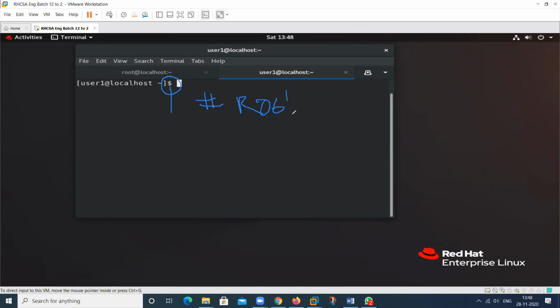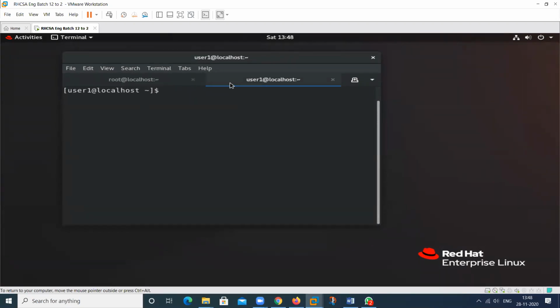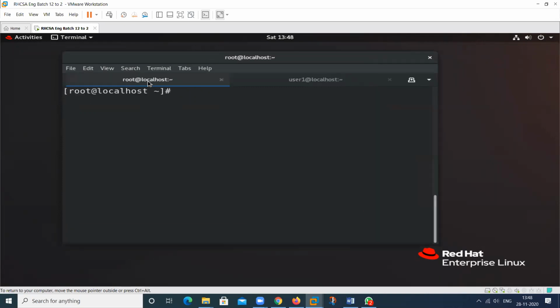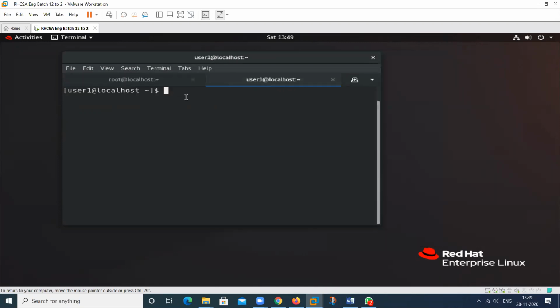What is the super user? That is root. And for the regular user, the dollar sign will appear. So we can use the machine as a regular user, and we can use my machine as the root user.